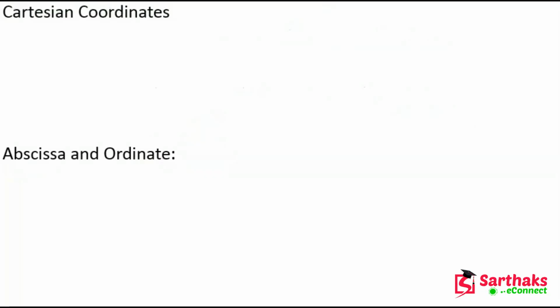So now let's come to the Cartesian coordinates. Now what is a Cartesian coordinate? My dear friends, the x-axis and y-axis are perpendicular and intersect each other. Okay. So the ordered pair in the Cartesian plane is called the Cartesian coordinates. Okay. And the Cartesian coordinates are of the form x, y.